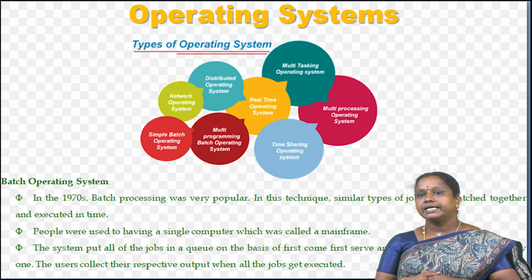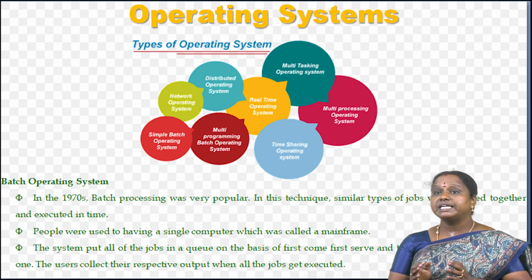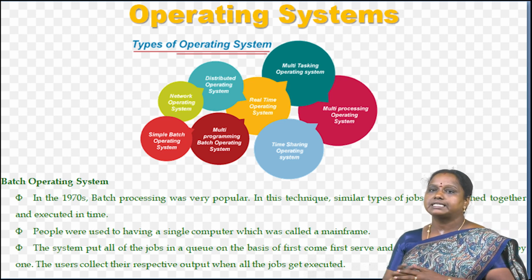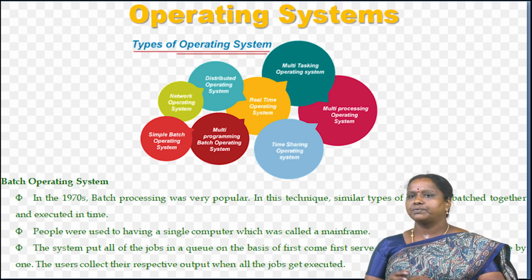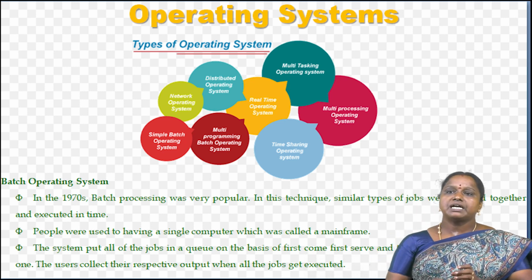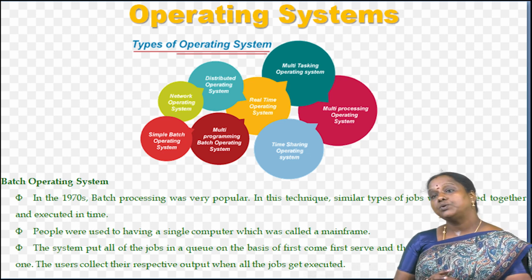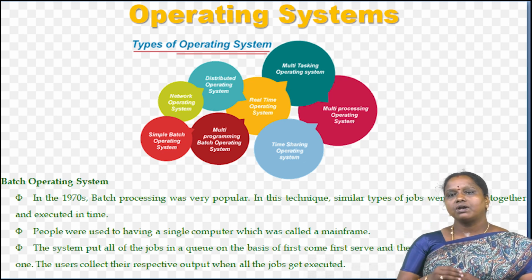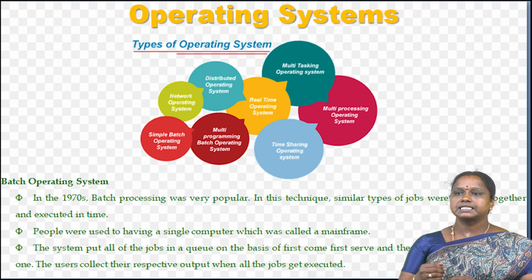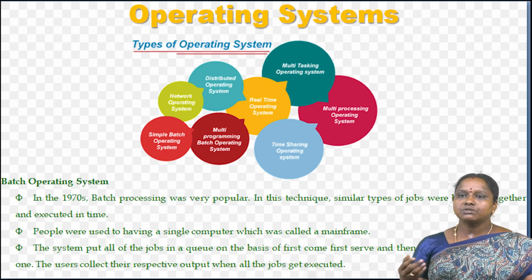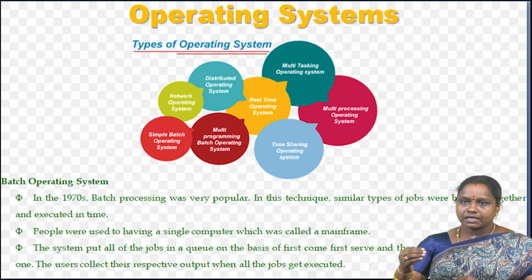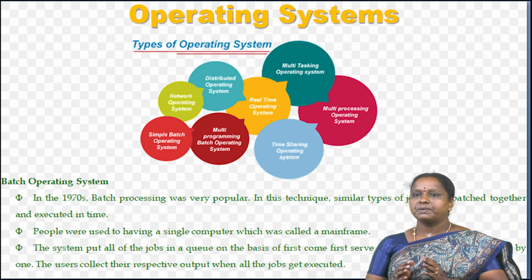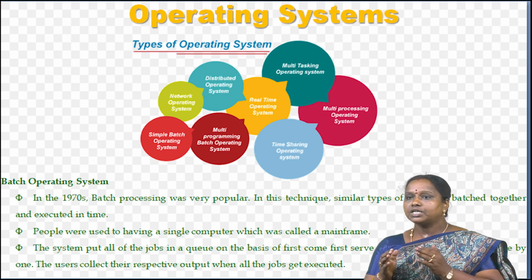Batch operating system. In the 1970s, batch processing was very popular. In this technique, similar types of jobs were batched together and executed in time. People were used to having a single computer which was called a mainframe. In a batch operating system, access is given to more than one person. They submit their respective jobs to the system for execution. The system puts all of the jobs in a queue on a first come, first served basis and then executes the jobs one by one. The user collects their respective output when all the jobs get executed. The purpose of this operating system was mainly to transfer control from one job.